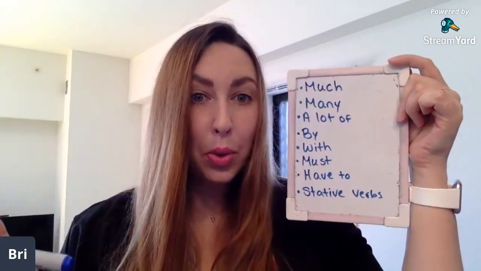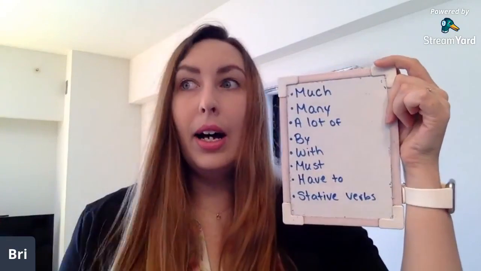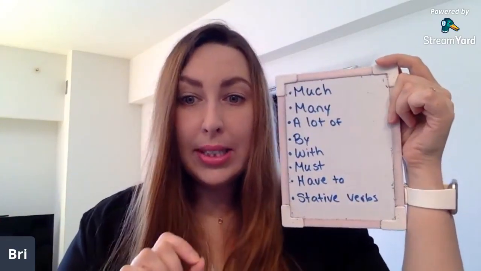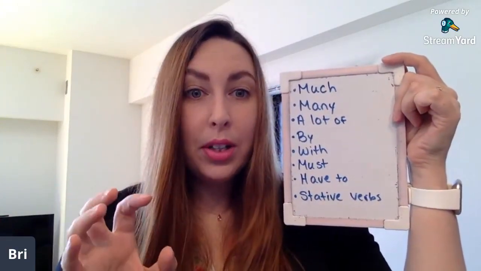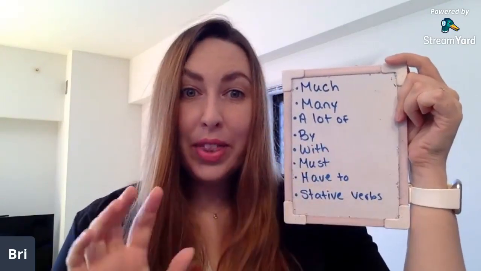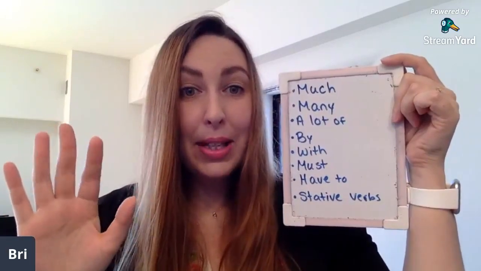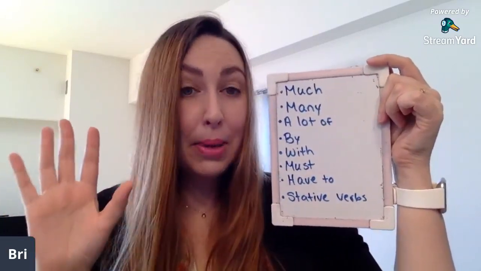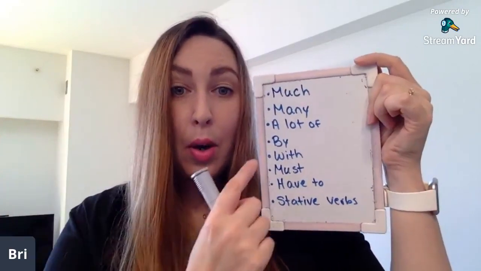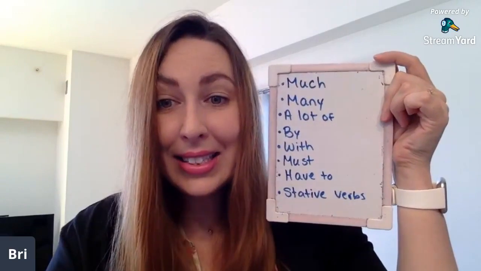We use with for nouns that are tools. So what is a tool? Anything that you can do something with, right? So for example, I know one student said, I work by my hands. However, that is incorrect. If you're doing work, your hands can be your tools. Your hands can be your tools. So I work with my hands. I work with my hands.